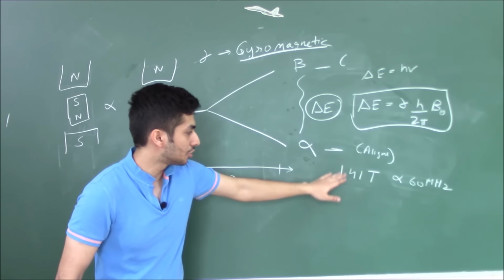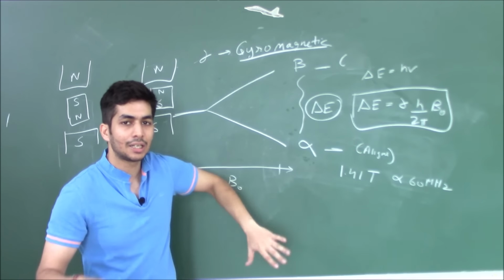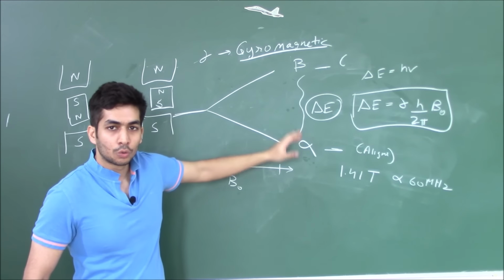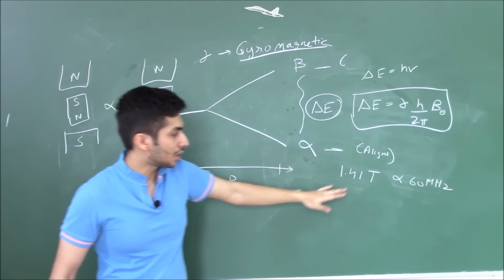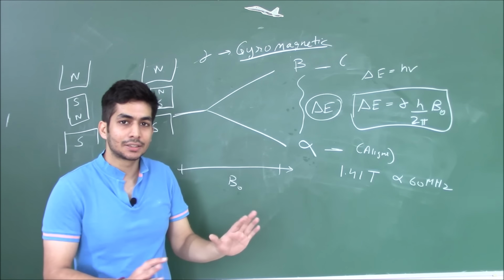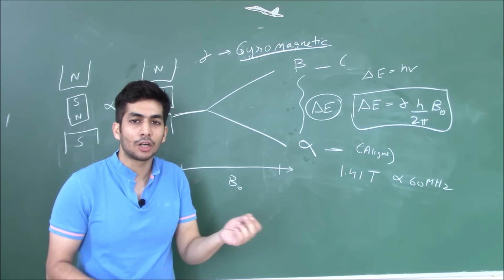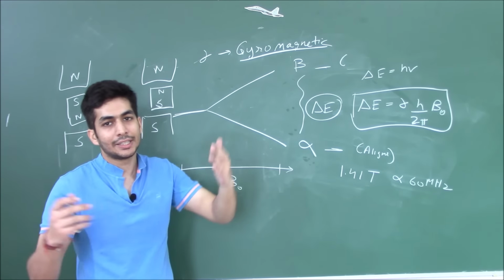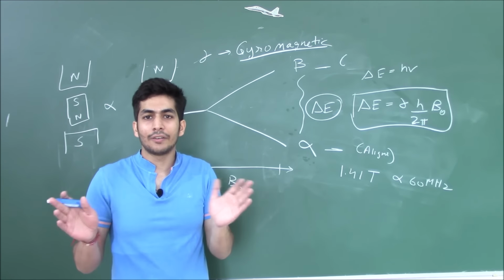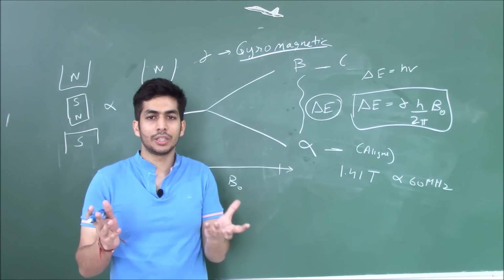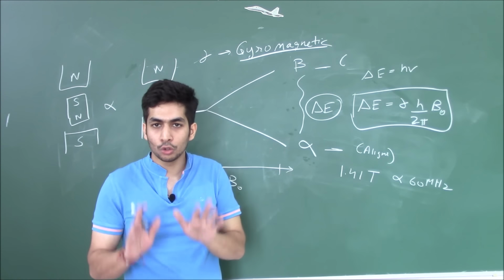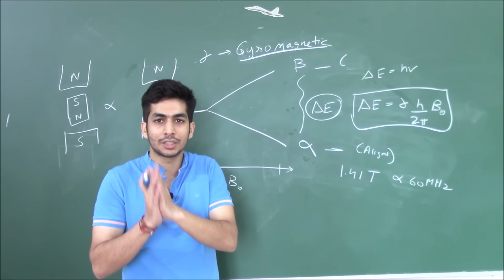So if I'm providing an external magnetic field of 1.41 Tesla, then to carry out resonance, I require a radiation of 60 megahertz. And why only 60? That I'll discuss. Why not 61? Why not 59? Because all the protons in a molecule are in different environments, so they have different radiations at which resonance occurs. So why are we specifying 60 megahertz? That I'll discuss. I know you must be having that doubt, but I'm going to discuss that doubt as well.